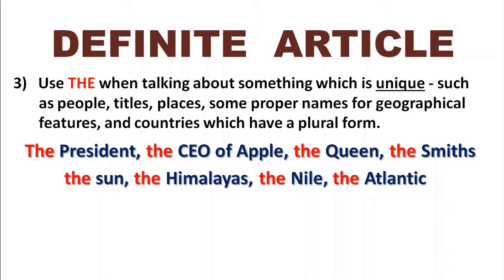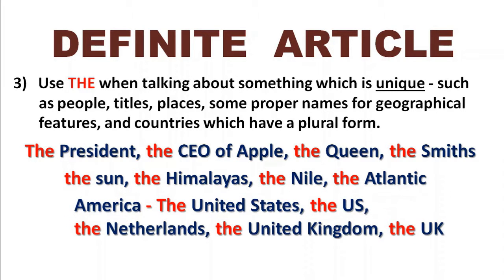And then we mentioned the thing about countries. Most countries, we'll see this later on, most countries, we don't use the definite article, so we just say Germany or France or Italy. But with some of them, where they have a plural form, we do use the definite article the. So for example, you might say, I'm going to America. That's one way of doing it.